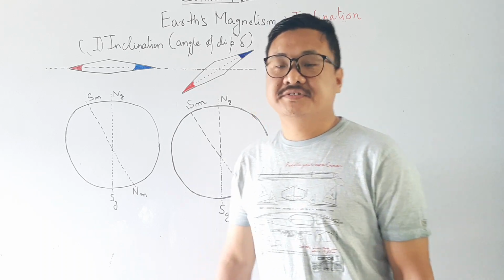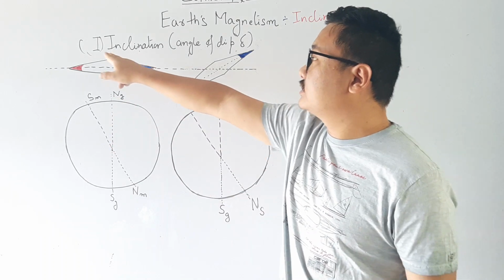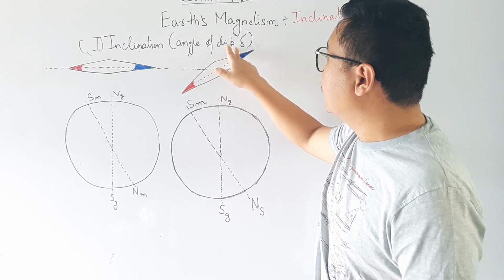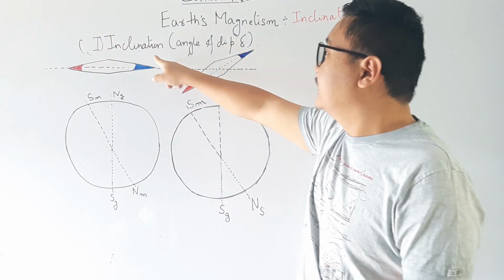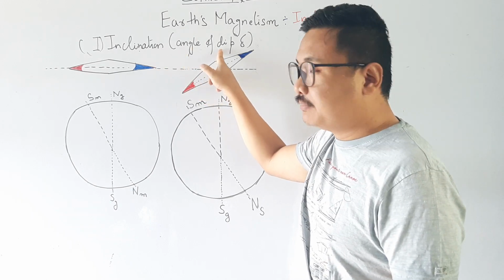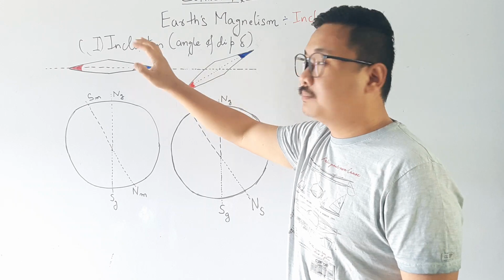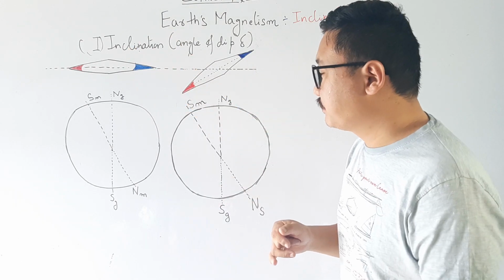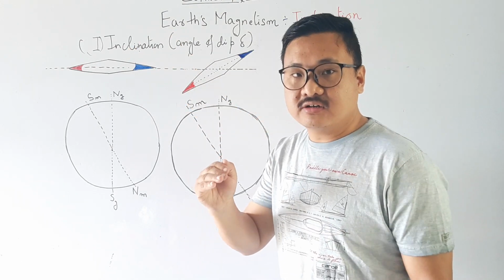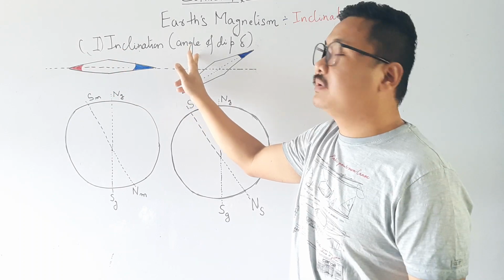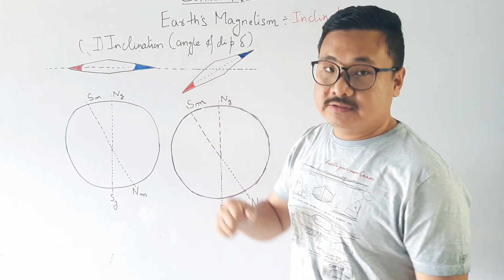Inclination or angle of dip. Inclination is denoted by capital I. Angle of dip is denoted by delta. In fact, inclination and angle of dip are the same. The names are different, but the physical thing is the same. Depending upon the author, some will write inclination, and some other people may write angle of dip.